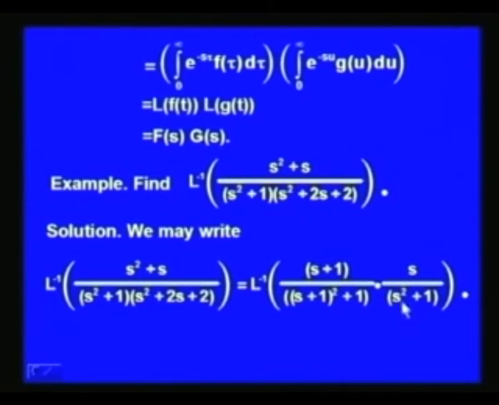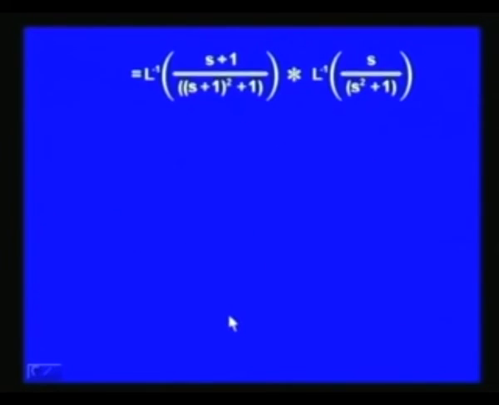So, one we will take as F(s), another function of s we will take as G(s), and then we will be writing L inverse of F(s) into G(s) equal to the convolution of f and g by the convolution theorem. This is L inverse of (s plus 1) over ((s plus 1) whole square plus 1) star L inverse of s over (s square plus 1). This star denotes the convolution. So, this is f(t) and this is g(t) by the convolution theorem.